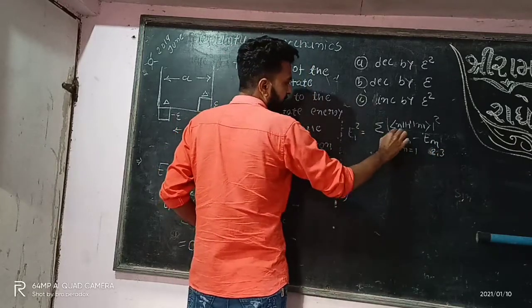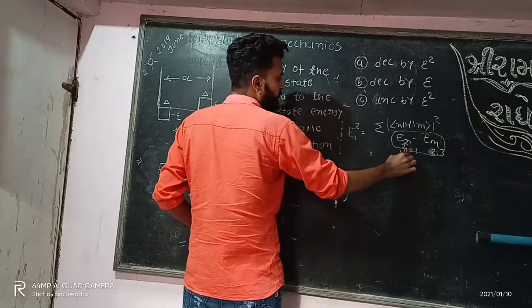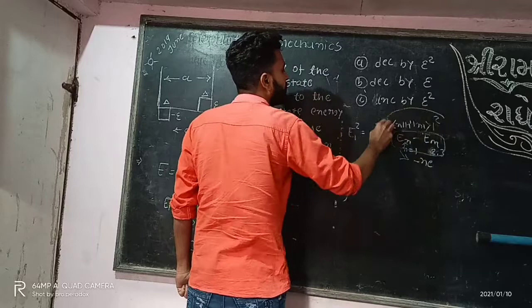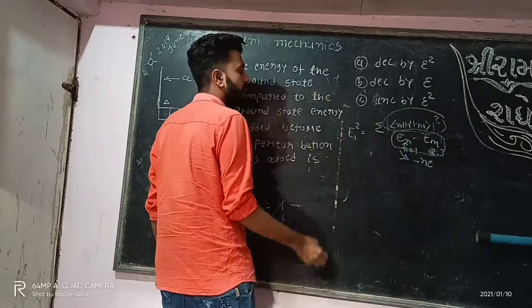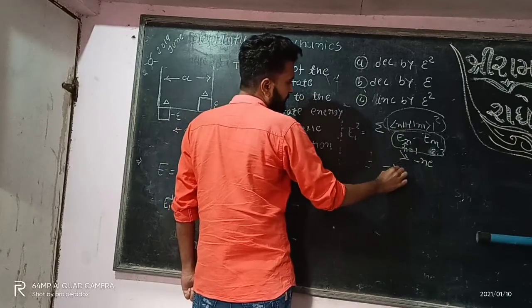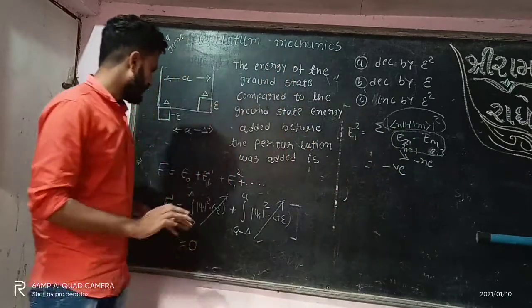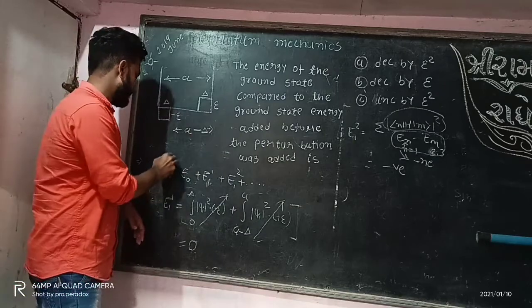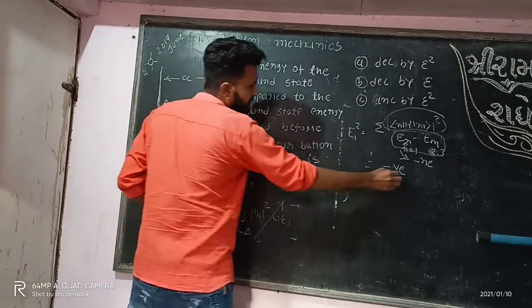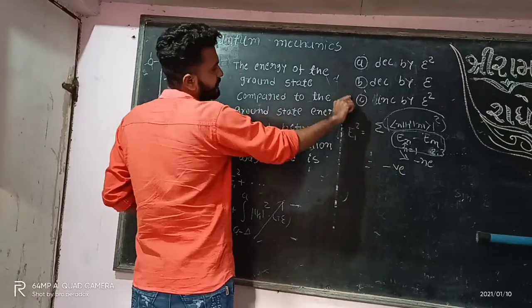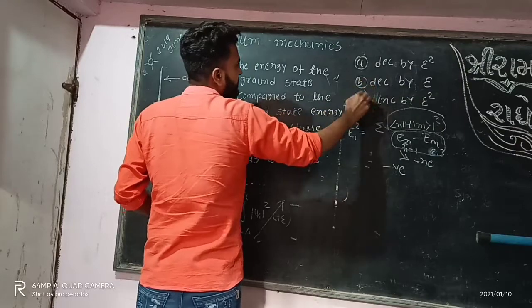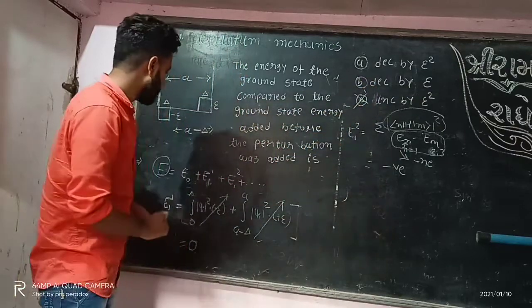So the denominator will always be negative, and the numerator term will always be positive. That means it will be negative. So we know that the total energy will decrease. There are two options, decreases by E square and decreases by E. So this one will get eliminated.